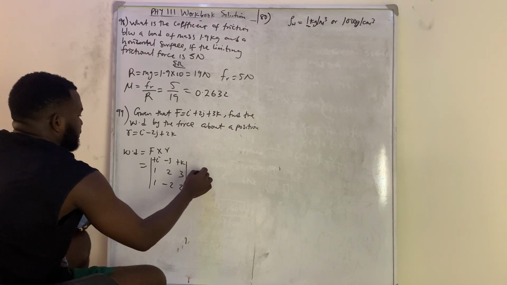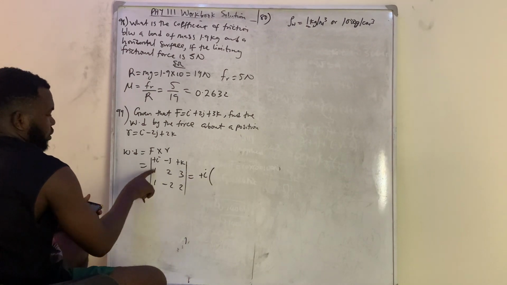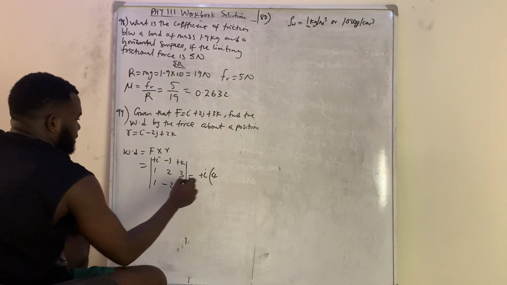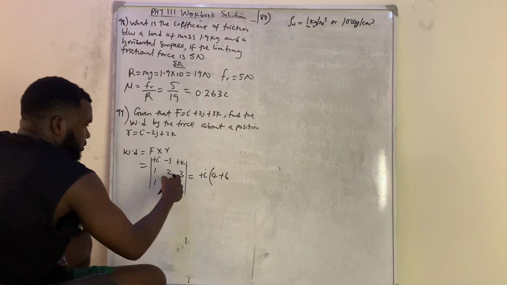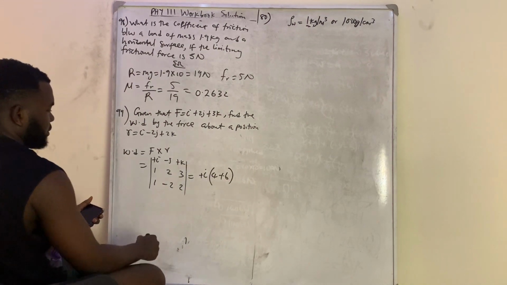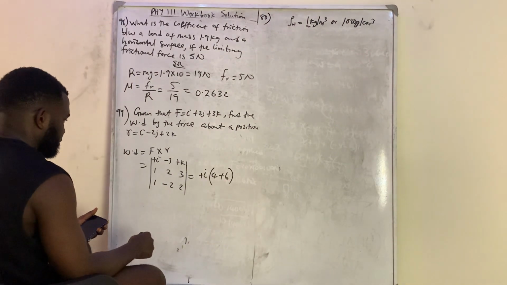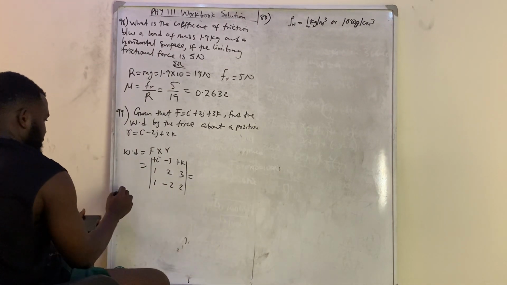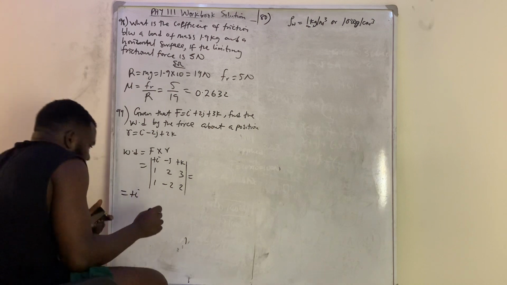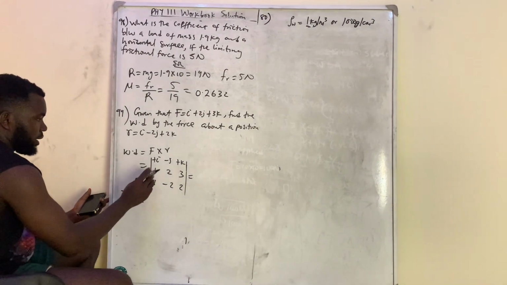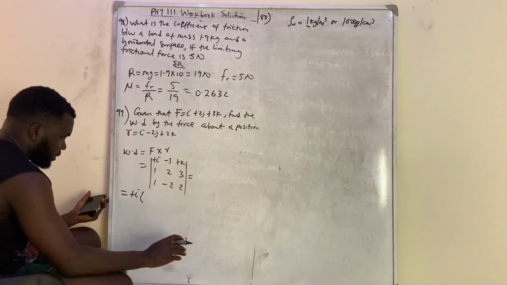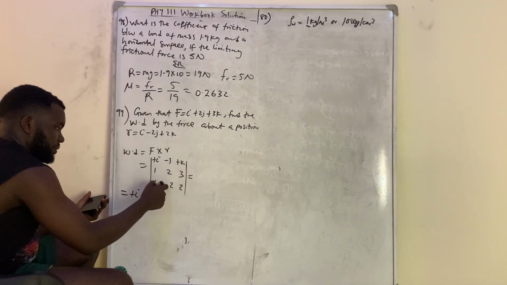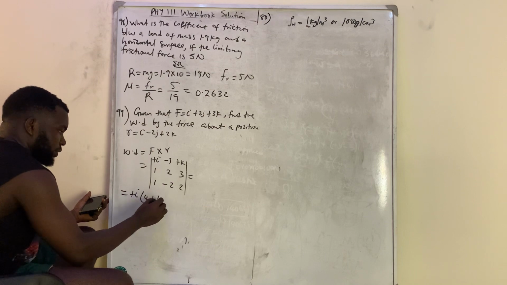If I take plus i, cover here, left, right, 2 times 2 is 4, and this times this is minus 6, so minus minus will make it plus 6.